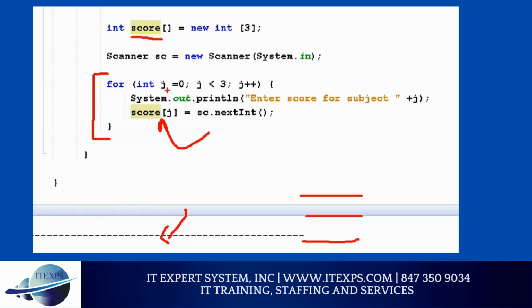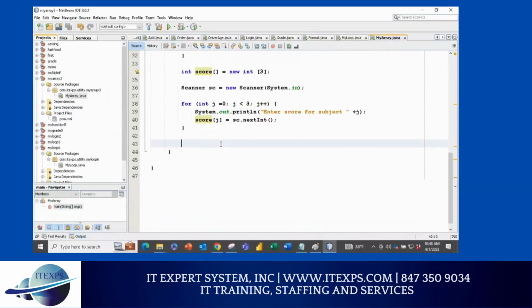Now, if you want to do total, I don't have a variable here for total, so I can do this thing. Please stop, don't type. Please stop, don't type, because this is just for your understanding. I'm going to change it. So right now, don't type, stop. So for example, if I say int total equals, I can say score 0, plus score 1. You guys agree or not? Plus score 2. I can do that and it should be fine, but that's bad programming, because tomorrow, if there is a 30, I'm not going to do score 0 all the way to 30, right? So it's a good idea not to do it this way, but instead use a loop.